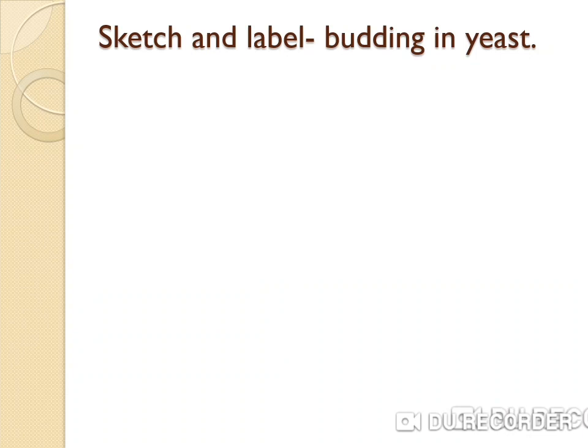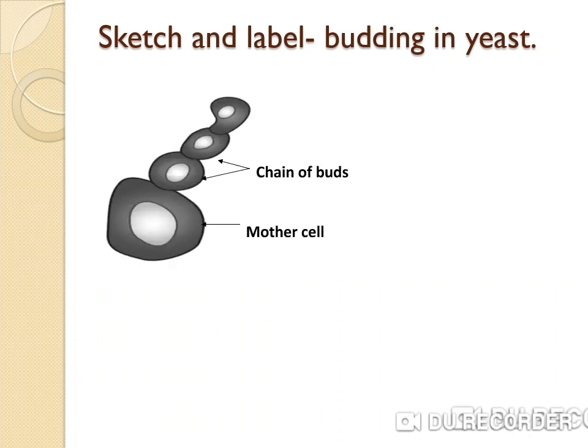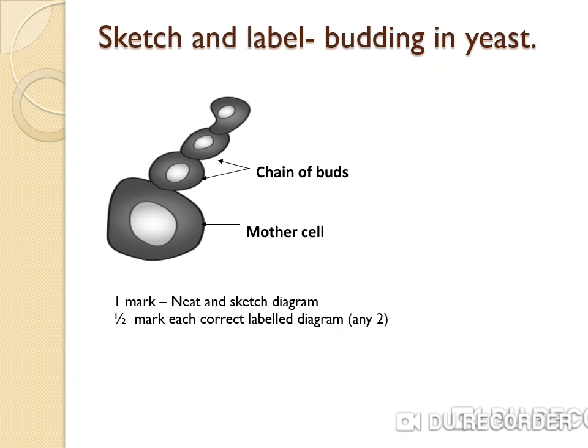Next question, sketch and label budding in yeast. One mark for a neat sketch diagram and half mark for each correct label. So, budding in yeast. In yeast, an outgrowth develops on one side of the cell. The nucleus divides mitotically and one nucleus shifts into the outgrowth, now called the bud. There is unequal division during budding.